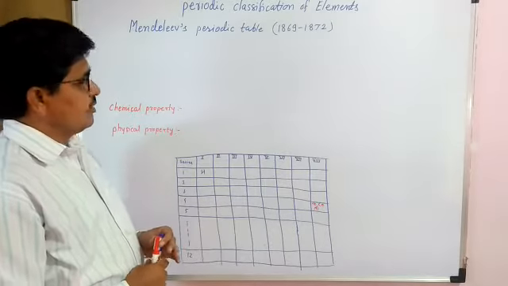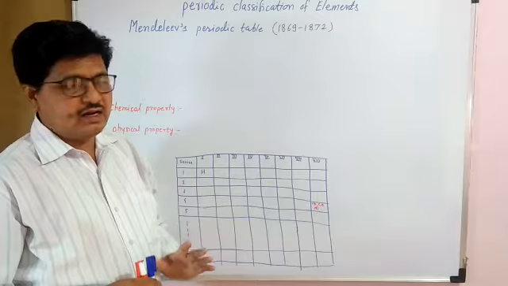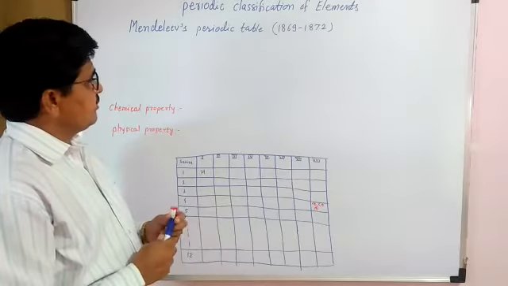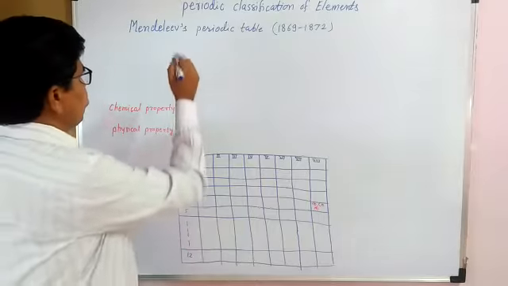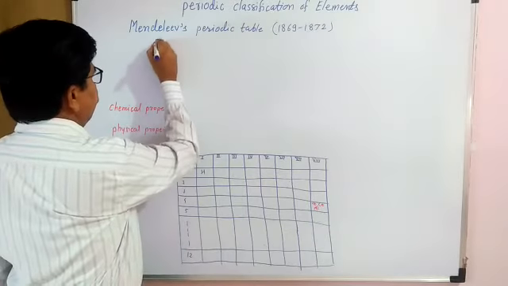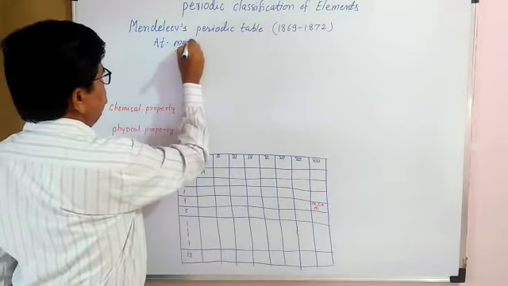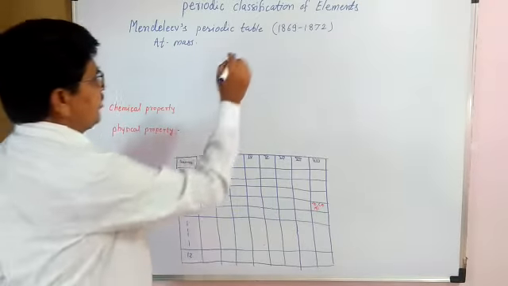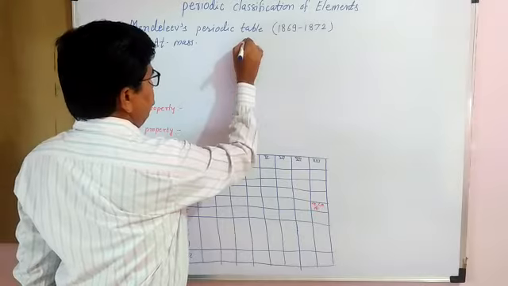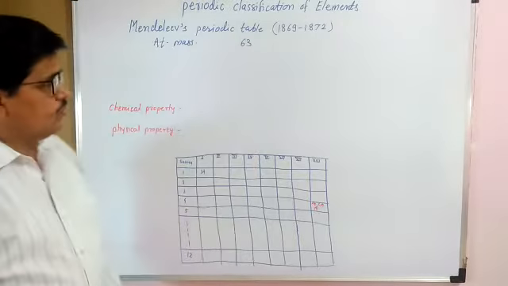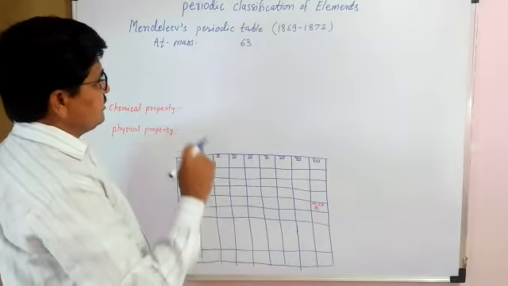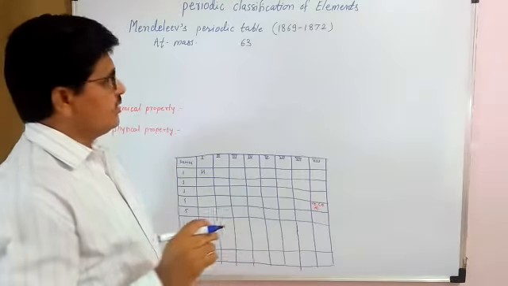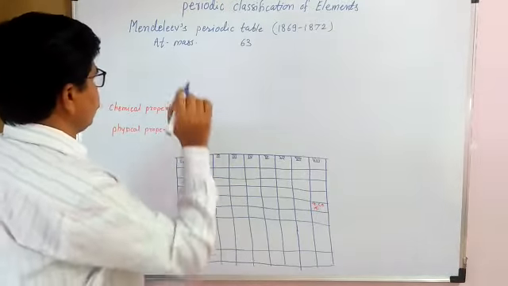Before the Mendeleev periodic table, you have studied about the Dobereiner-Triads law and Newland's octave law. Mendeleev considered atomic mass to be the fundamental property of the element. During the period of Mendeleev, only 63 elements were known. Firstly, he arranged these 63 elements in the increasing order of their atomic masses.